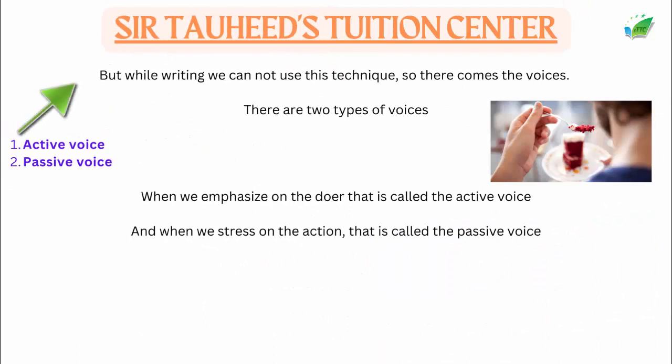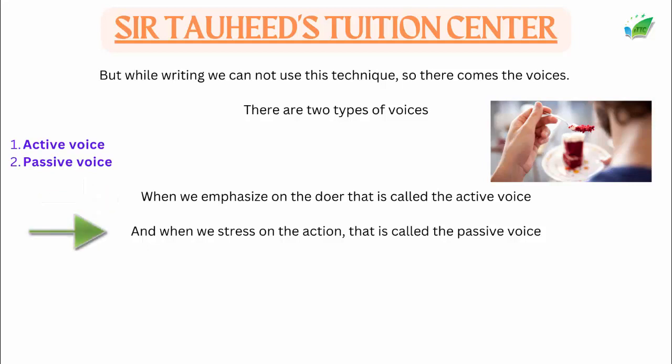But if we are writing something, we cannot use this technique to raise the voice. Then there come the voices. There are two types of voices. Number one is called active voice, and number two is called passive voice. As the name suggests, active voice is the sentence in which the doer is more important, the one who is performing the action is given more importance. So that is why it will come in the first place. The doer will come first and the other things will come later.